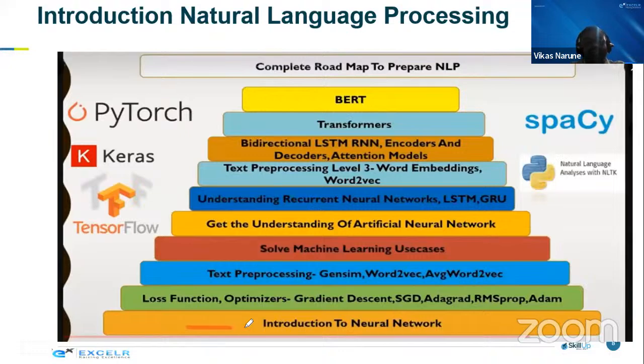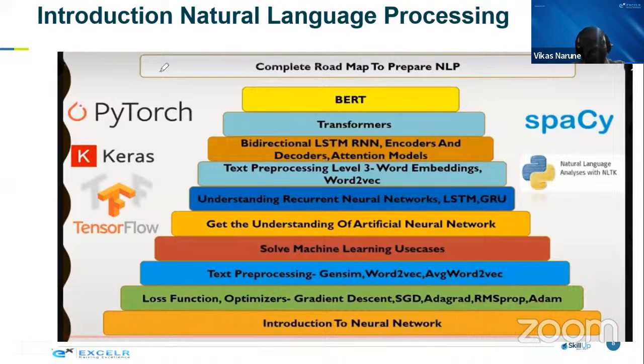Guys, everything starts with the neural networks. So we have to understand artificial neural networks, and then we can move to the convolution neural network that we have already covered. There we can understand what the loss function is, what an optimizer is, and what kinds of optimizers there are. Once you have this understanding, a basic chatbot can't do all the chat translation work, but an advanced one can. So an advanced chatbot can do human to human interaction, just like human beings. They can understand the problem and give you a solution.